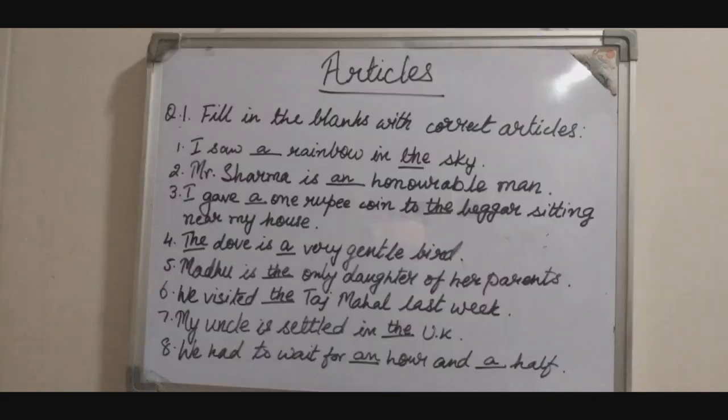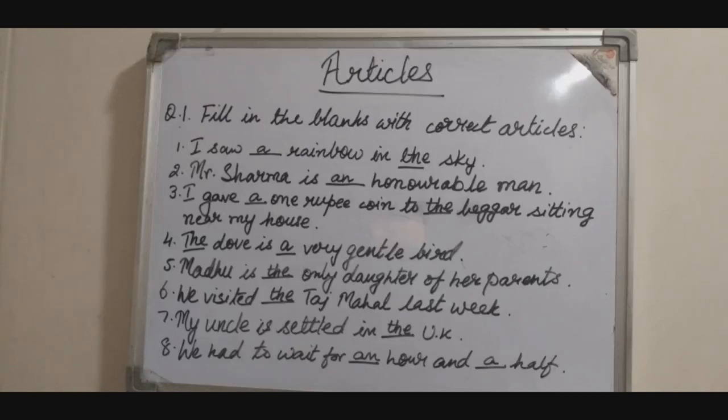So here in this exercise, we have to fill in the blanks with the correct articles. Let's begin with sentence 1. I saw dash rainbow in dash sky. So here we will fill: I saw a rainbow in the sky.